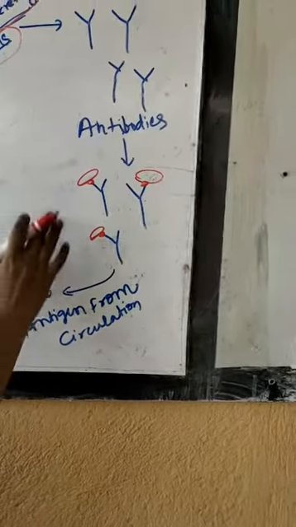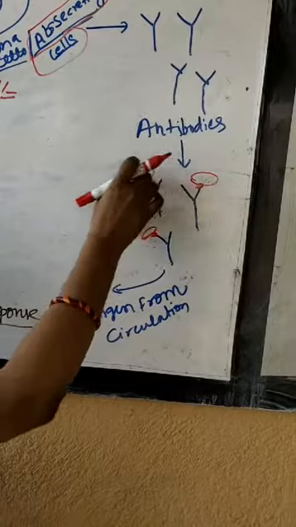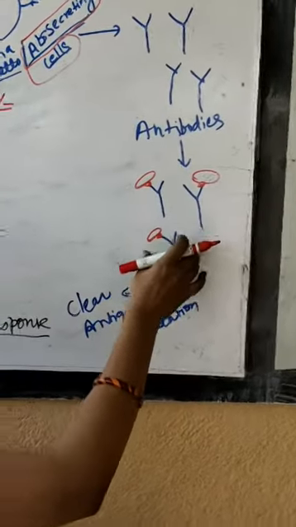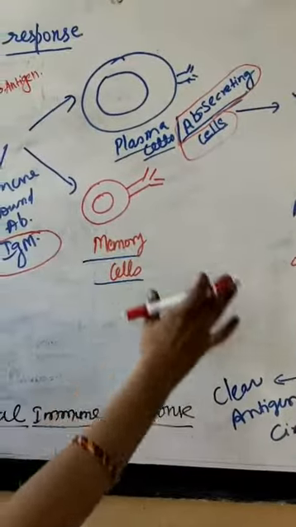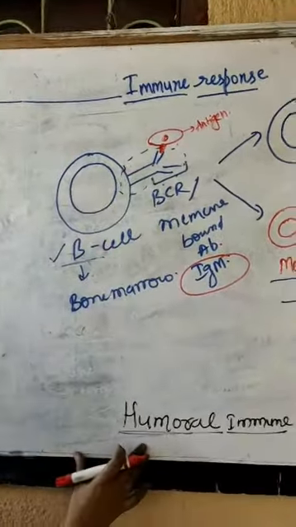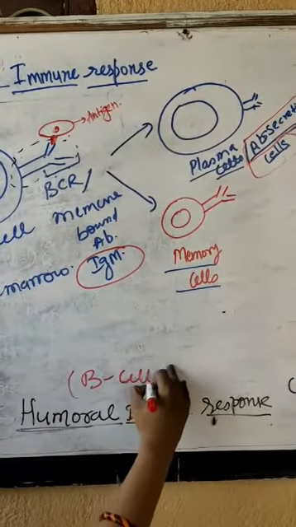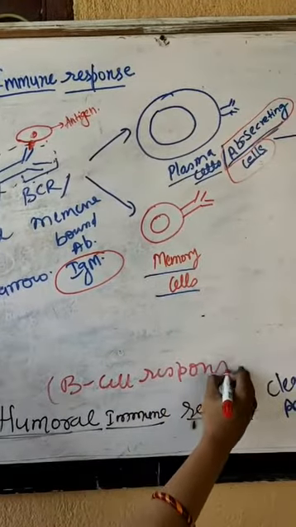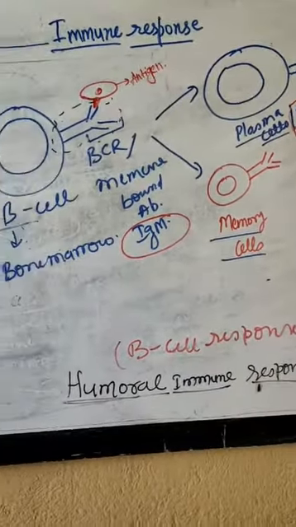Along the circulation, they are going to screen the entire circulatory system for the presence of other antigens. They form antigen antibody complexes and clear the antigen from the circulation. This part of the immune response is controlled by B cells, and the immune response that is mediated by B cells is called the B cell response, or it is also referred to as the humoral immune response.